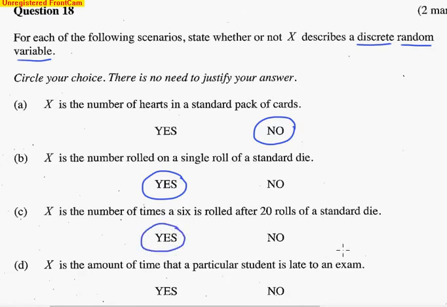And the last one, X is the amount of time a particular student is late to an exam. That's not discrete, because time is a continuous variable. It doesn't have to be either 1 second or 2 seconds or 1 minute or 2 minutes. It can be anything along the way. That's a continuous variable, so it doesn't satisfy the discrete part of things this time.